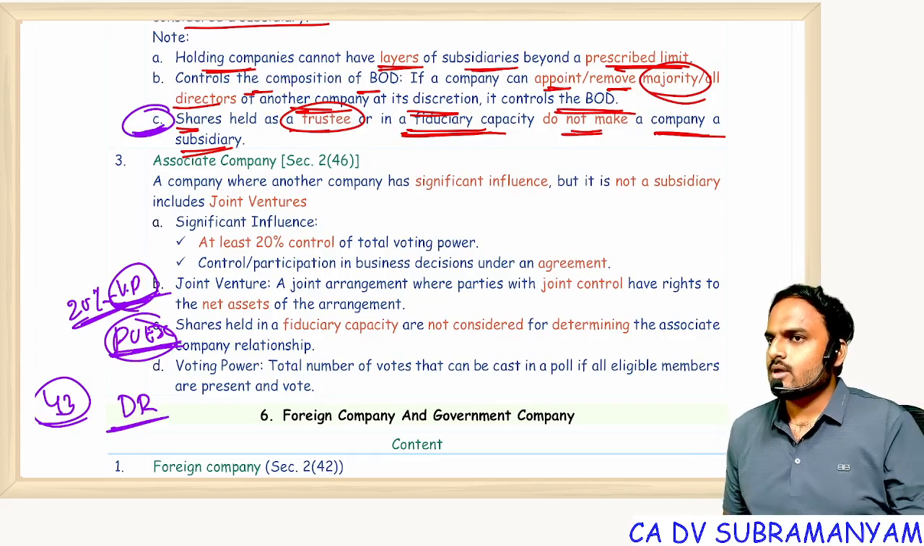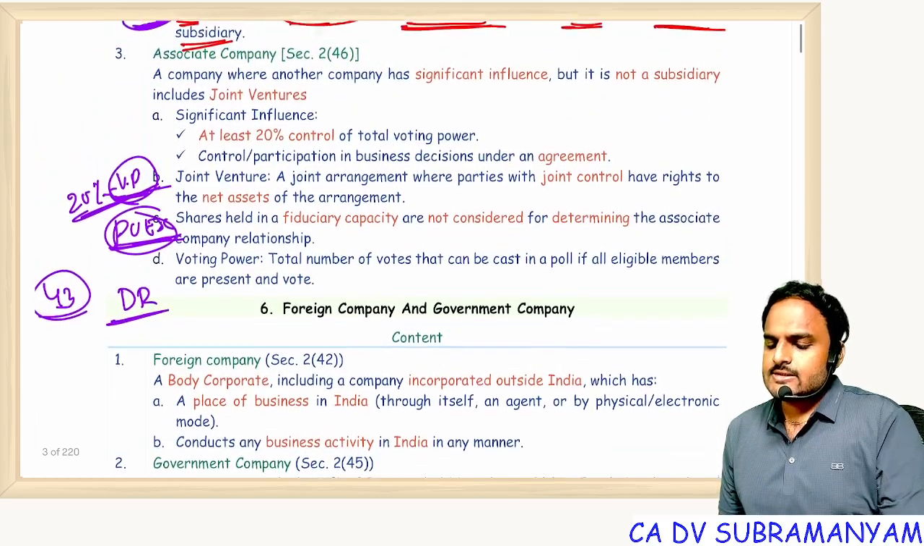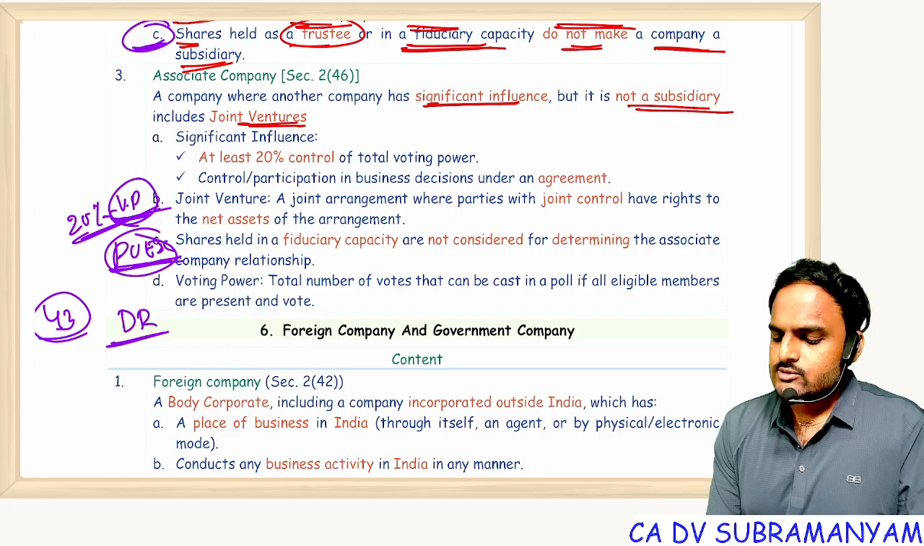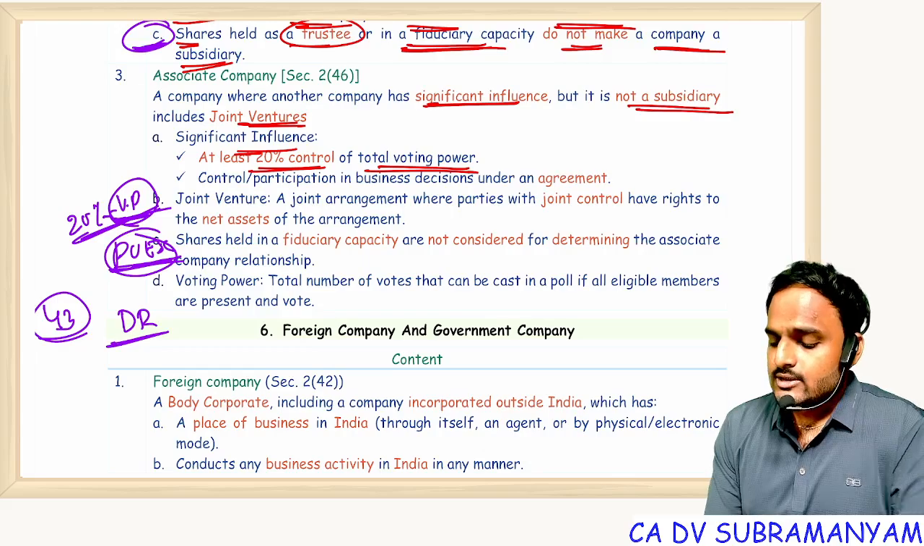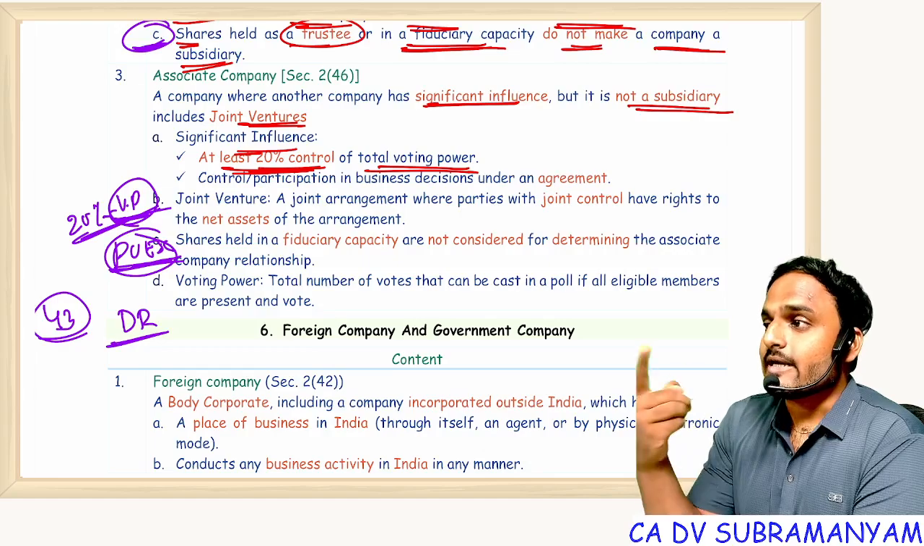So in associate company, where a company has significant influence but it is not a subsidiary, this includes joint ventures. Next one, significant influence: at least 20% control of total voting power. They use the words "at least 20% control", so that's why readers will get a doubt.